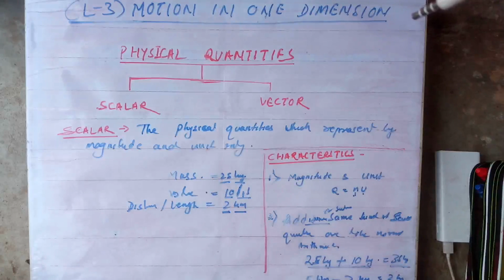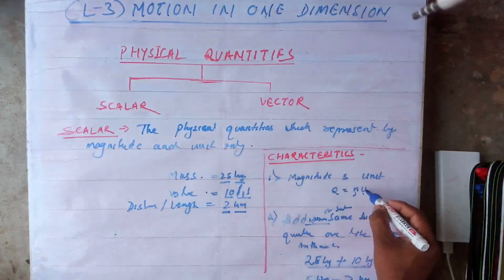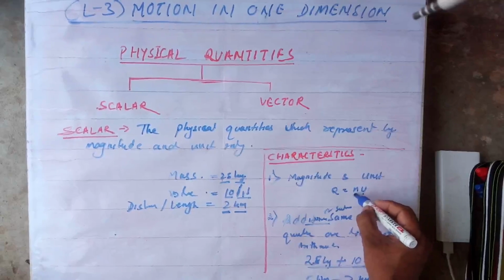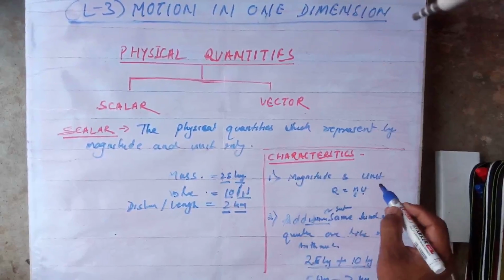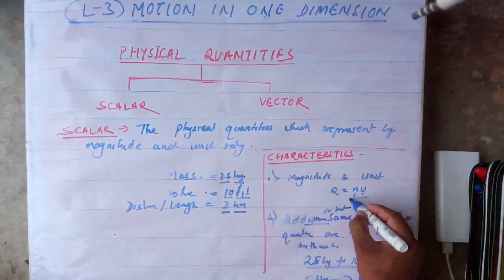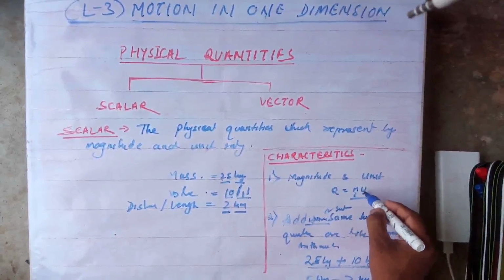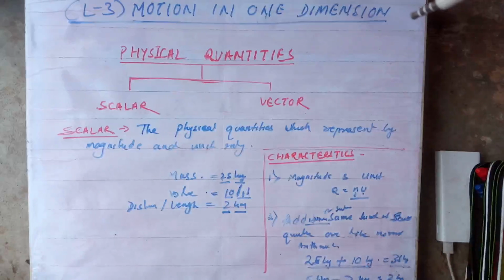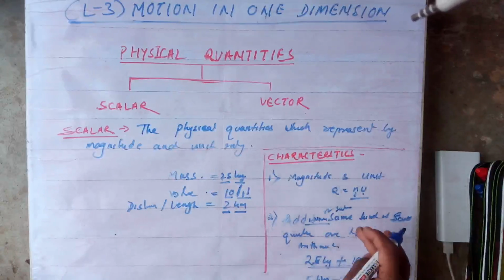In physical quantities, Q is equal to n u. n is the magnitude, the numerical value, meaning 25, 30, 2.5. These all are numerical values.